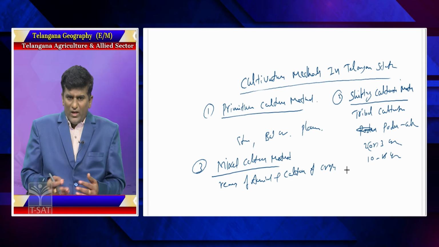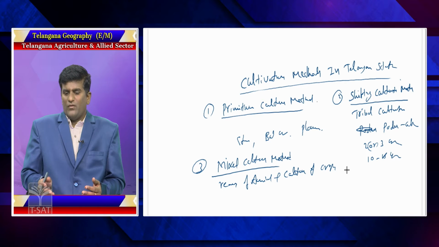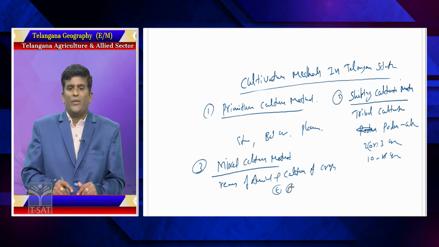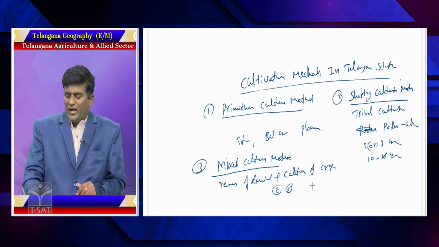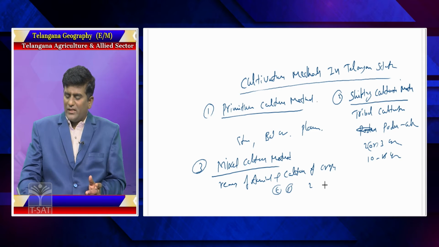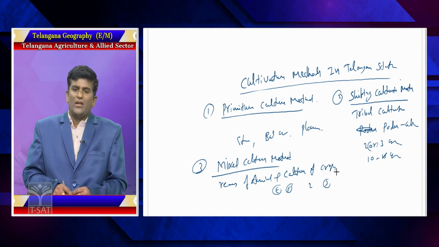For example, take one farmer having 5 acres in the same field. In 2 acres he maintains animal rearing like poultry, sheep, goat. In another 3 acres he maintains crops like paddy, wheat, jowar, bajra, etc. It is called the mixed cultivation method. Primitive cultivation, shifting cultivation, mixed cultivation: these are the cultivation methods in Telangana state.